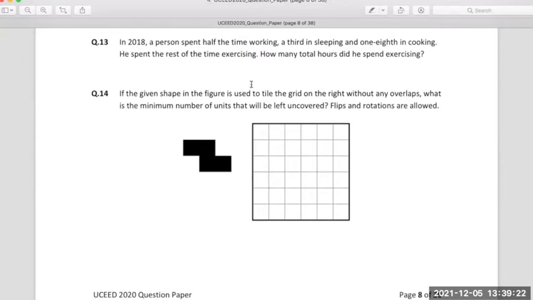365. Yeah, that's correct. Has anybody else solved this? Yes, ma'am. 365. Okay.